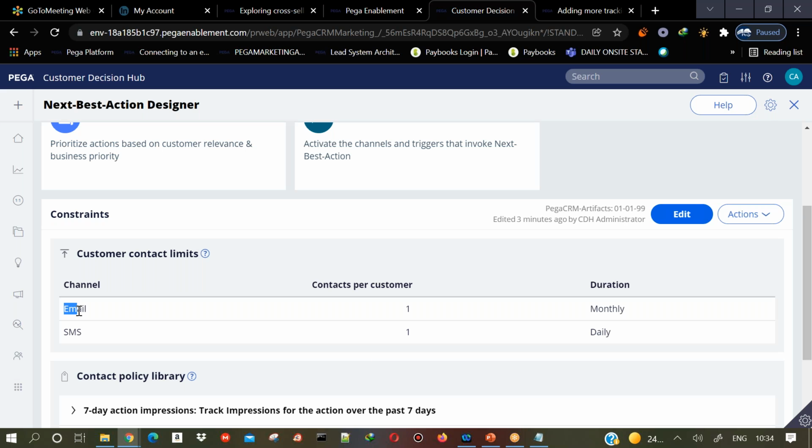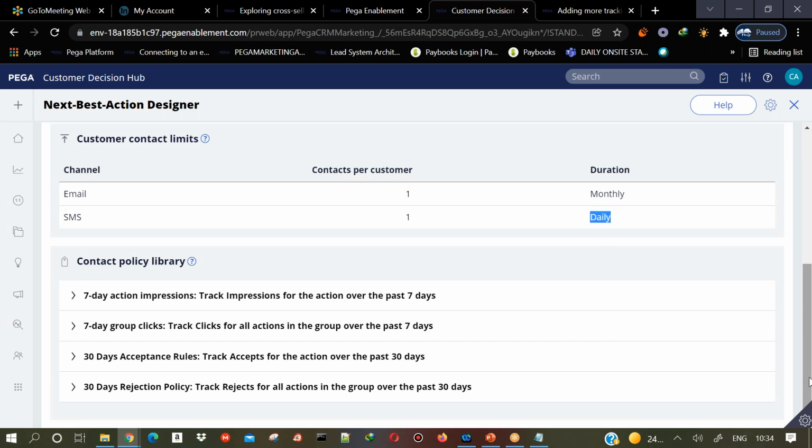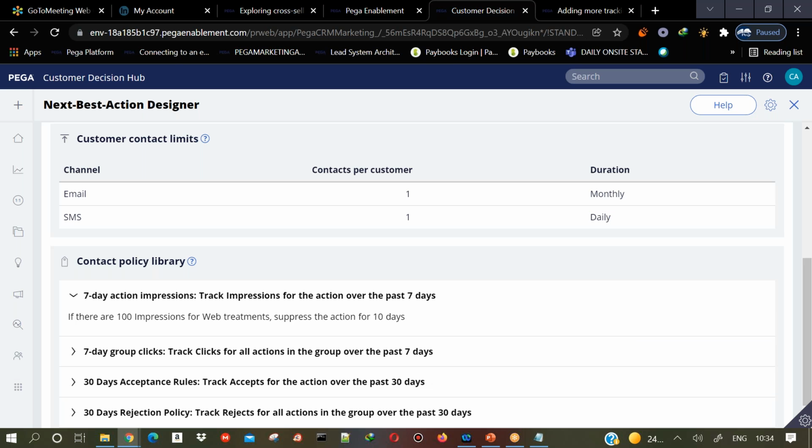First thing, you can specify how many times we can contact a customer on a particular channel during a certain time period. That means here I'm saying we can only send one email every month and we can only send one SMS every day. That is the current configuration. The second configuration that we have is the suppression policy, where you say whether you want to hide a particular offer if at all the customer has accepted.